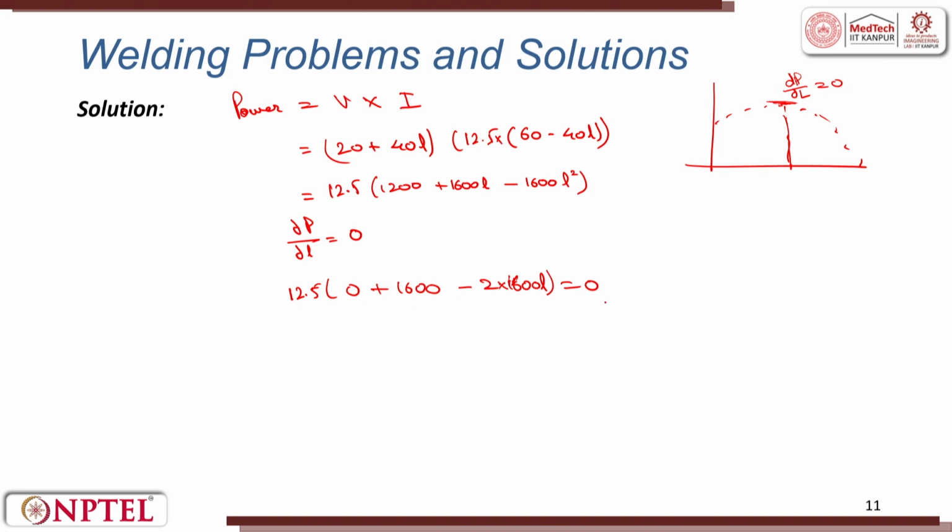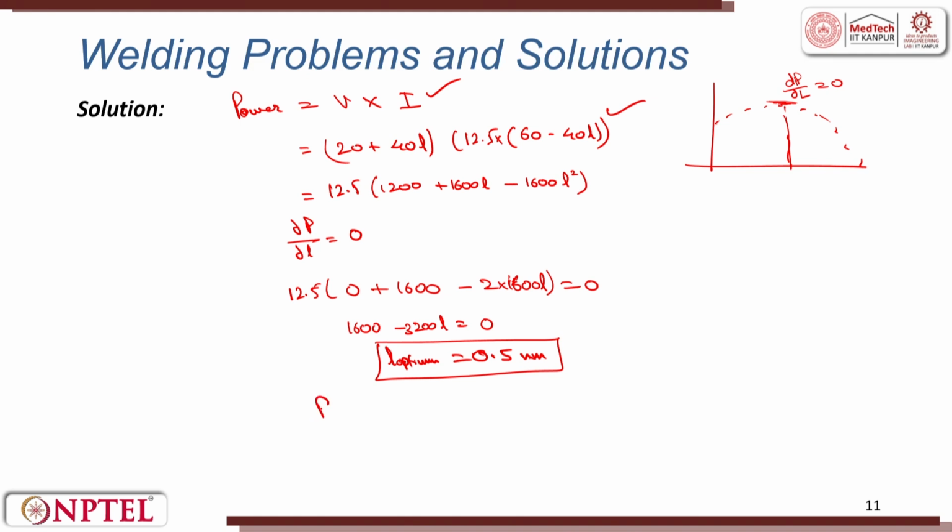So, 12.5 is a constant factor, this is 0. This gives me 1600 minus 3200 L is equal to 0. L optimum is equal to 0.5 millimeters. Now, this has been gotten. I can simply put this into the equation for the power, in this equation, to get the value of power that you can calculate.